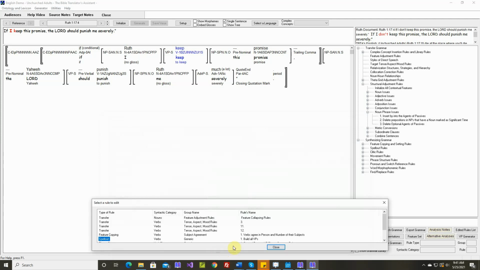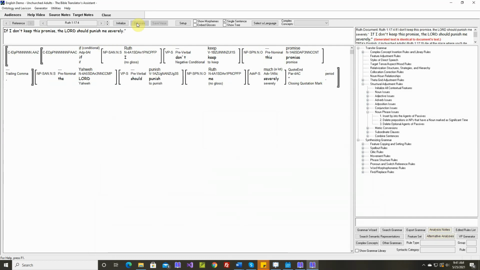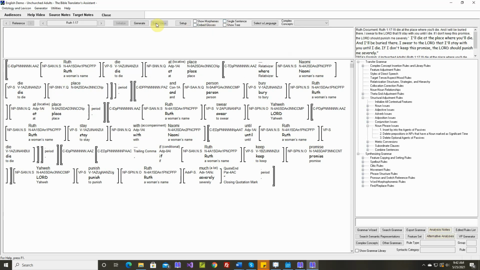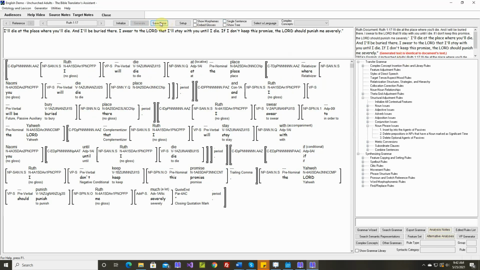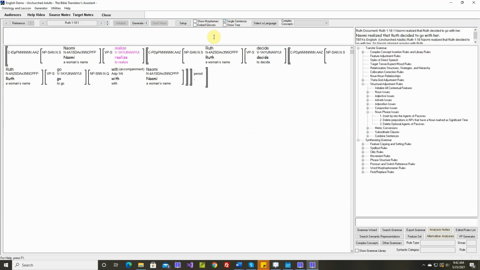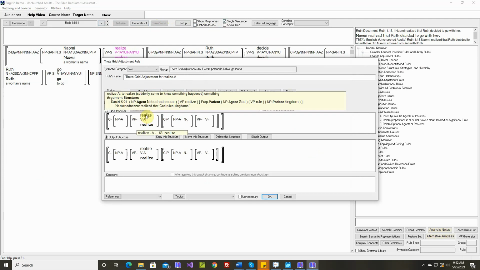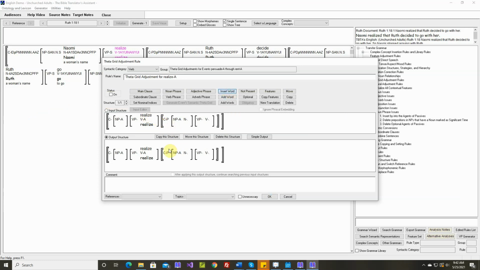Okay. Generated text is identical. That's the last sentence in this verse. Generated text is identical. Let's save it and go to the next verse. Okay, realize. Nebuchadnezzar realized that God rules kingdoms. So we want the complementizer. Let's insert a complementizer here.